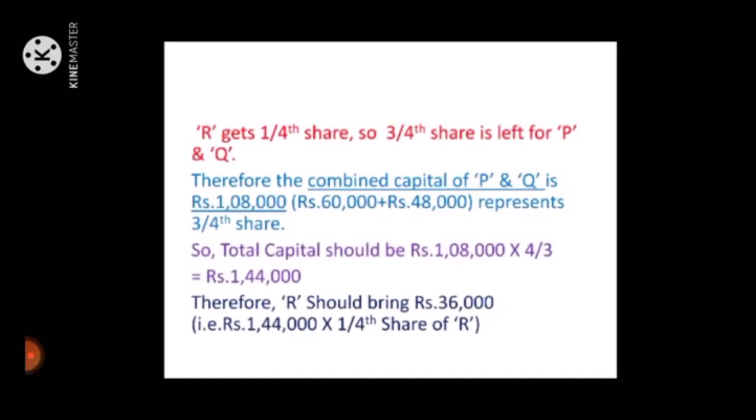Therefore, the combined capital of P and Q is rupees 1,08,000, that is rupees 60,000 plus 48,000, which represents 3/4 share. So, total capital should be rupees 1,08,000 into 4/3, which is equal to rupees 1,44,000. Therefore, R should bring rupees 36,000, that is rupees 1,44,000 into 1/4 share of R.